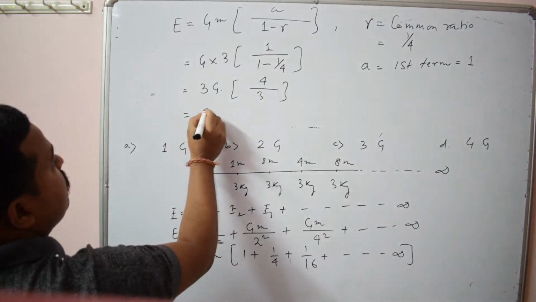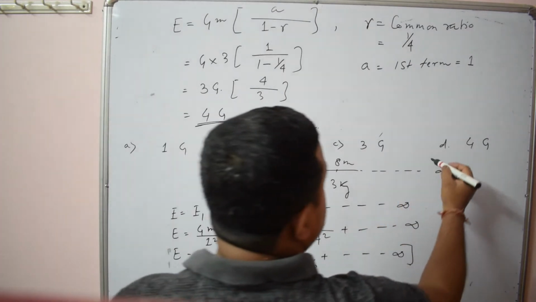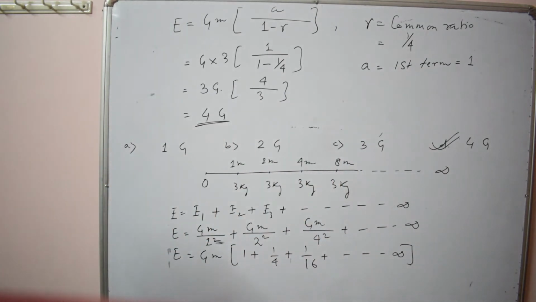It is 4G. So this is option D. So like that you can find out the gravitational field intensity due to a group of masses.